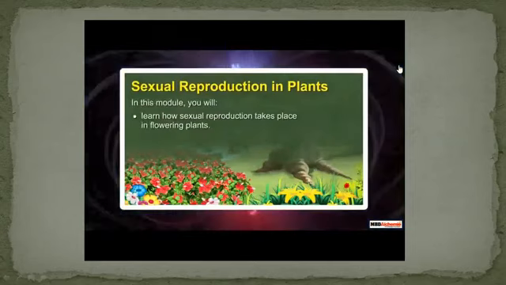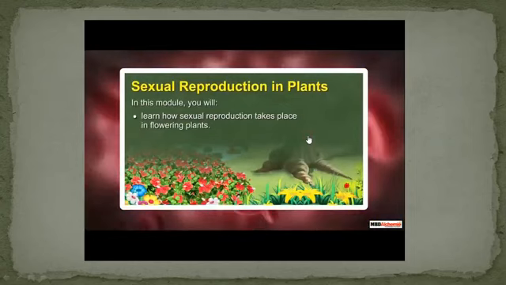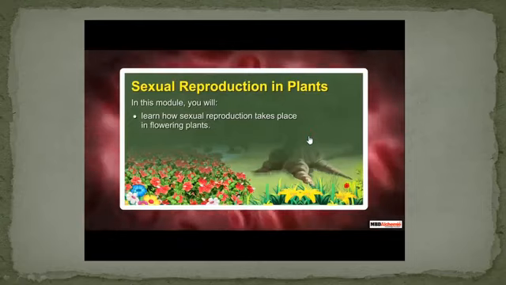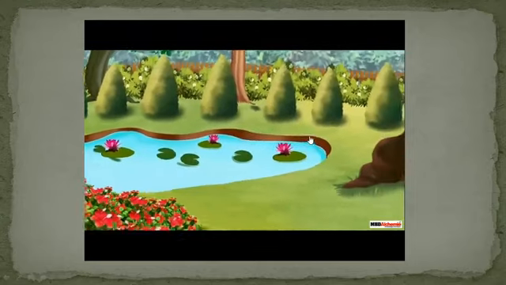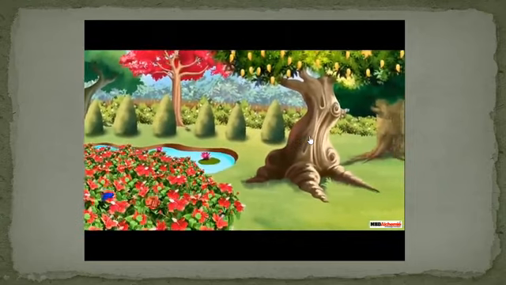Then we will discuss sexual reproduction in plants. Flowers are the most beautiful part of the plant. Flowers are the reproductive part of the plant.